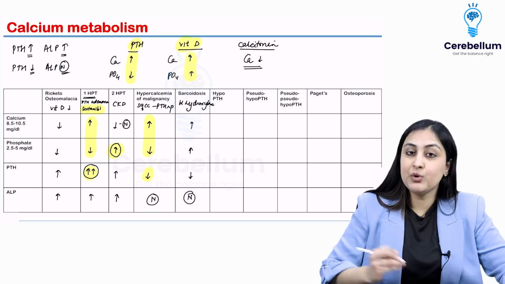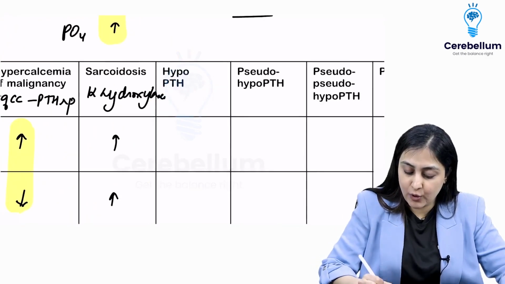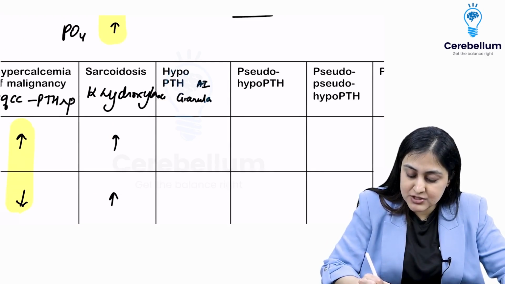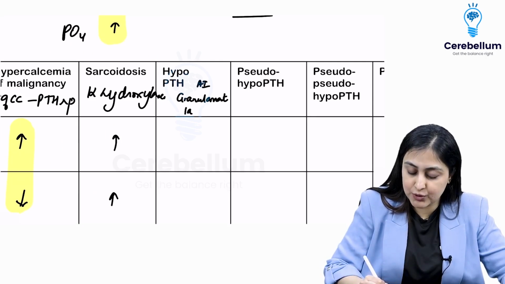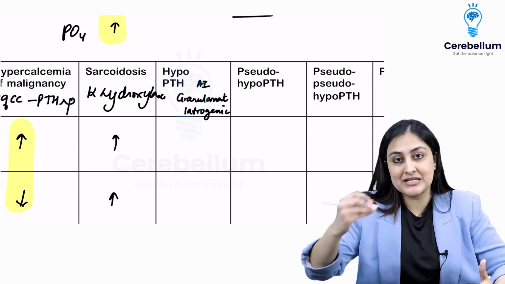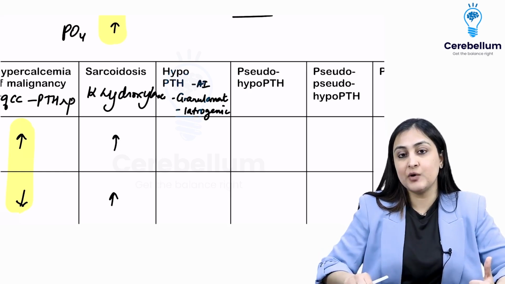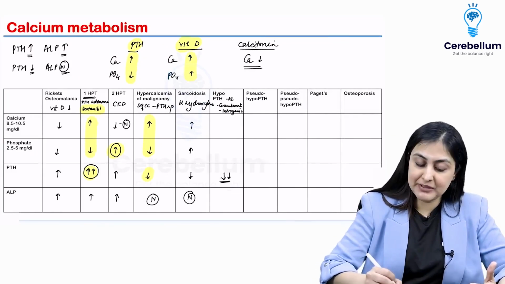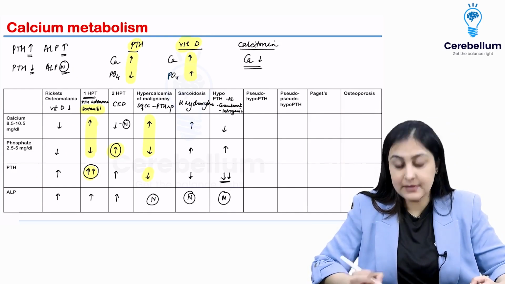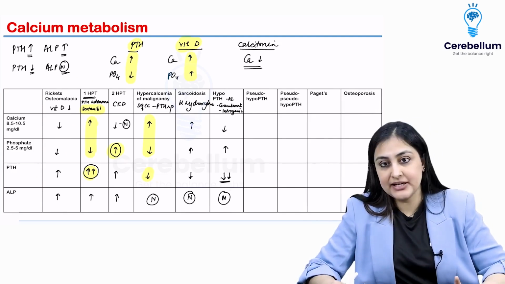Okay. Hypo-PTH, exact opposite. PTH is low. This could be because of autoimmunity being the most common cause, or there could be granulomatous destruction of the parathyroid, or it could be iatrogenic because of surgical removal of the glands, or basically vascular supply. This we have learned in thyroid surgery, isn't it? So this is about the causes of hypo-PTH. So because PTH is low, calcium is going to be low, whereas phosphate is going to be high, and ALP remains normal. Okay, so this is how it is exact opposite of how hyper-PTH functions.